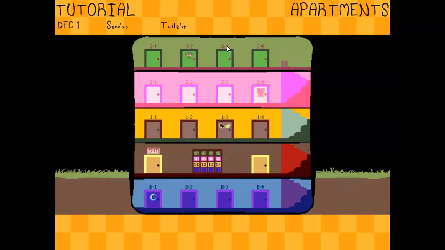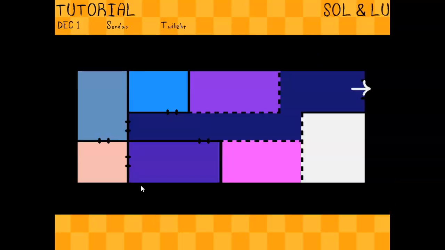Let's go to the apartments first. Snaptrap's apartment, Michaela's apartment, Orson and Janet's, and then Lou and Sol's. Sol's apartment looks like this. We have all the different stuff. Lou's room, Sol's room, the bathroom they share, the living room, dining room, and the kitchen. They share a big old walk-in closet.